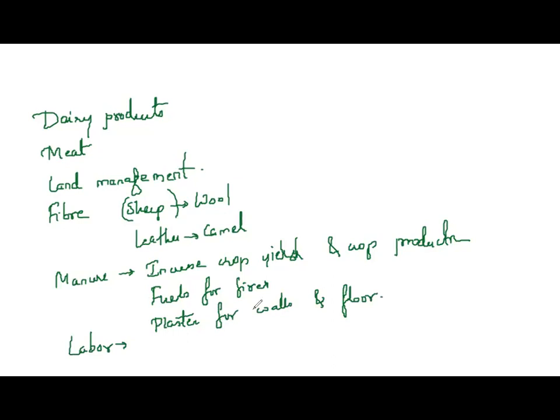Animal husbandry helps in the proper management of animals by providing proper food, shelter and protection against diseases to the domestic animals. So what are the advantages? Very important.